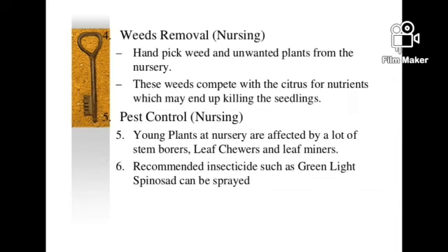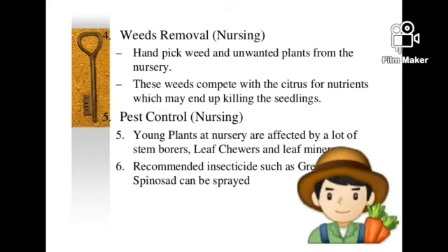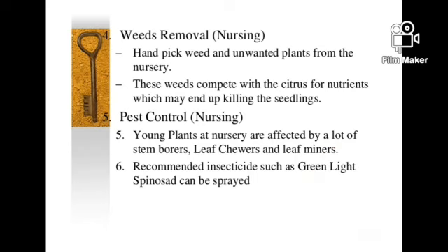The fourth step in maintenance of the nursery is weed removal. Handpick the weeds and unwanted plants from the nursery, or else these weeds compete with the citrus for the nutrients, which may end up killing the seedlings. The fifth step is pest control. Young plants at nursery are affected by a lot of stem borers, leaf chewers, and leaf miners. Recommended insecticides such as green light and spinosad can be sprayed.